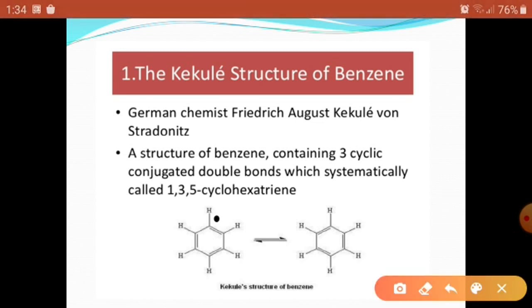In the first case, the double bond is present at positions 1-2, while in the second case a single bond is present at positions 1-2. This shows the delocalization of the double bonds: in the first structure the pi bond is present between positions 1-2, but in the second structure the pi bond is present at positions 2 and 3.